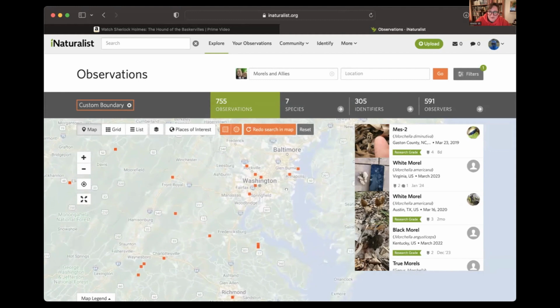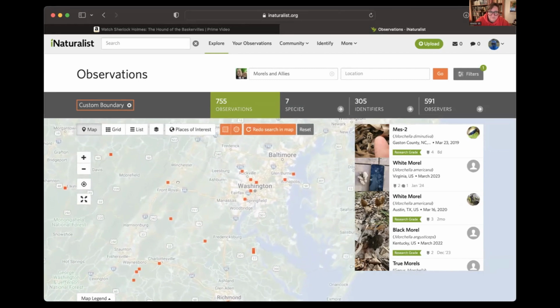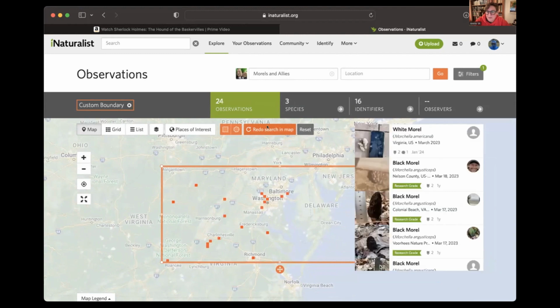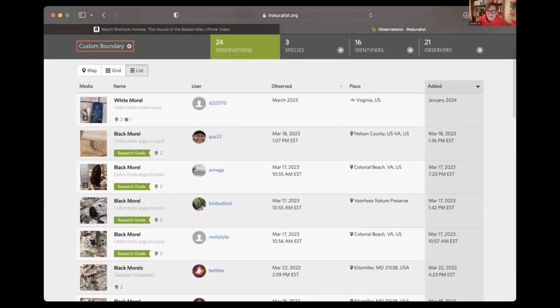So I want to know what's happening here. And I want to know, is any of this legit? For me, these are places I might ostensibly drive. So I'm going to redo my search in this area. 24 observations. That's extremely manageable. So I feel good about looking through those with you. Okay. And another thing you can do. So now, just to tell you where we are, these are the 24 observations from our pretty close DMV area that have been seen in the month of March, all different years, while iNaturalist has been going on.